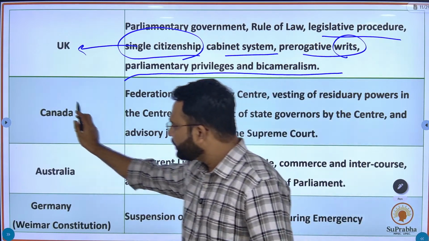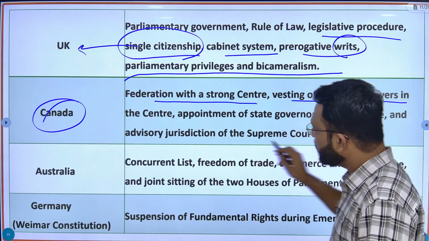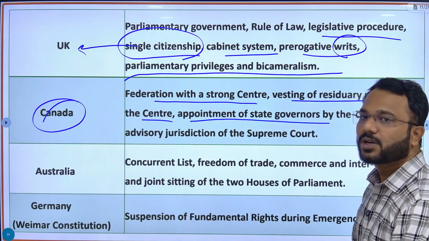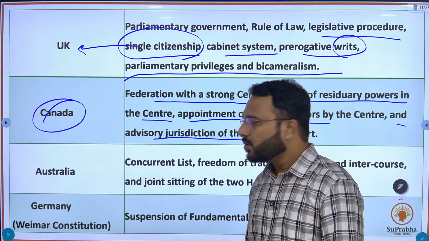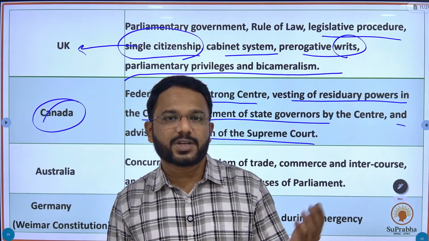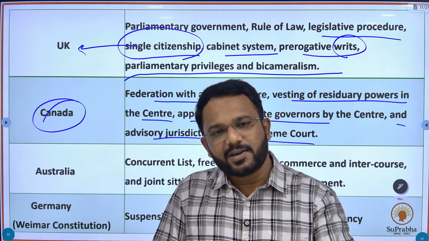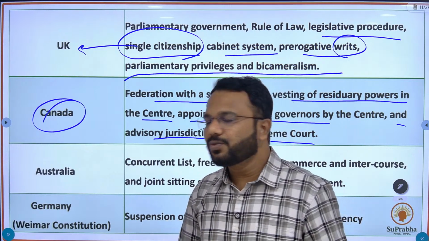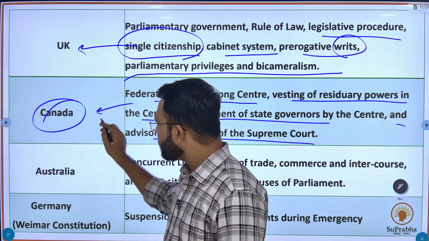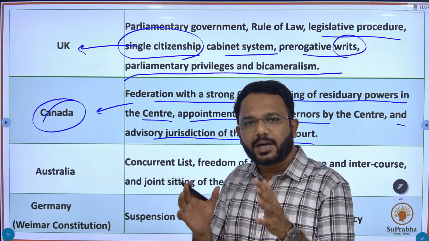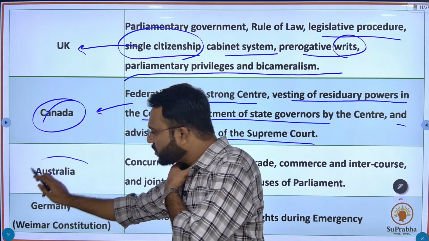From Canada, we have taken federation with a strong center, vesting residuary powers in the center, appointment of state governors by the center, and the advisory jurisdiction of the Supreme Court. As you go through these features borrowed from Canada, you will find that to make our central government strong, we have taken features from Canada. So just remember that if you want to make our central government strong, you have to take inspiration from Canada. Fine.